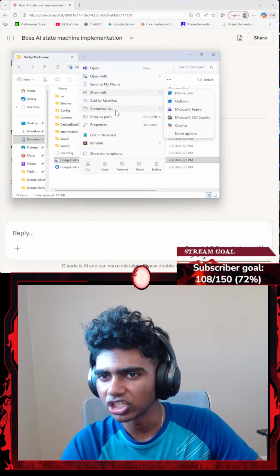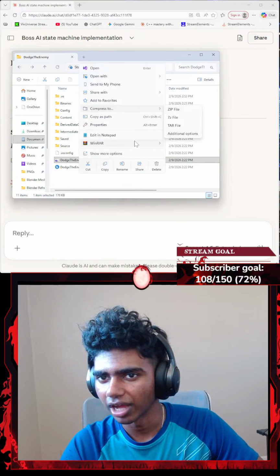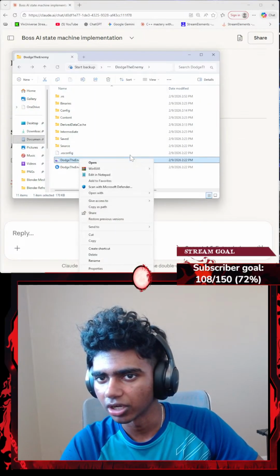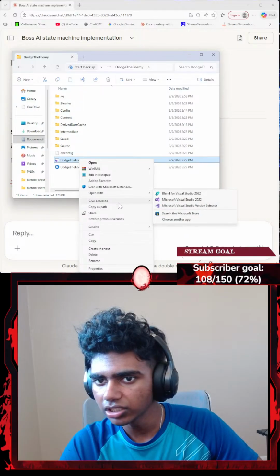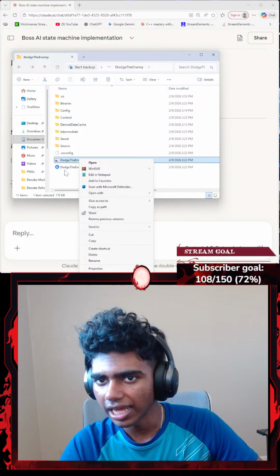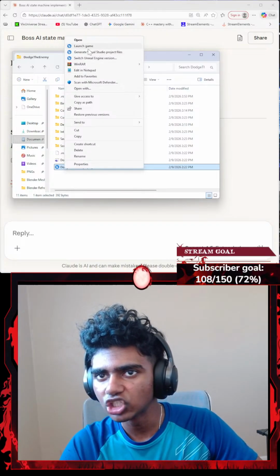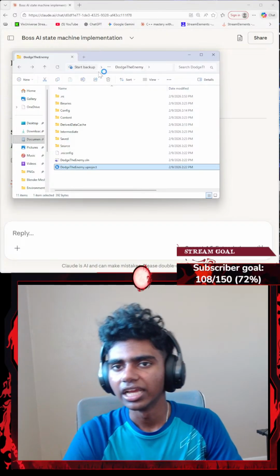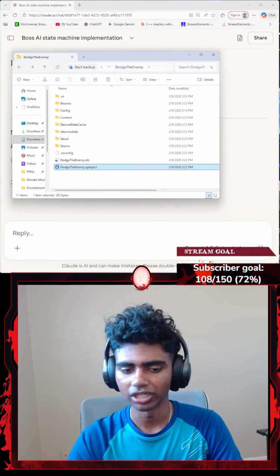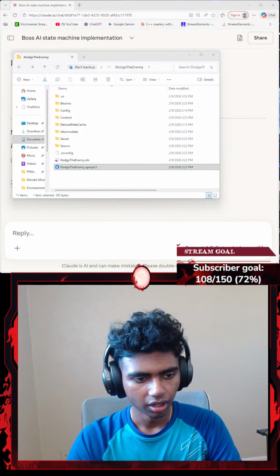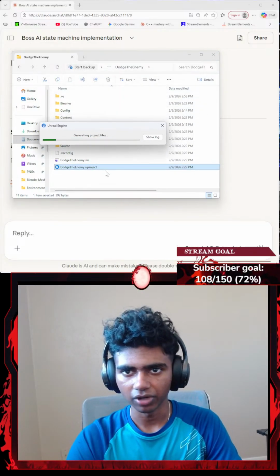There was something like generate. Oh, show more options there. I think it was the U project. If I go with show more options, there we go: generate Visual Studio project files. This saves the build.cs content that I added. So it's generating project files.